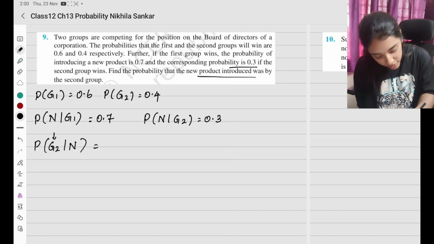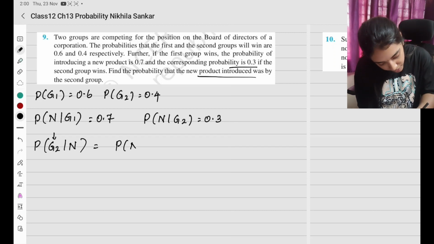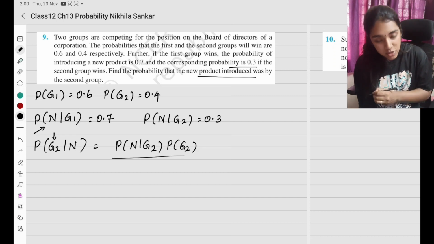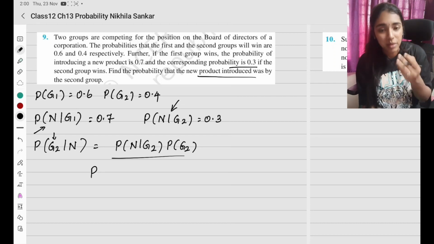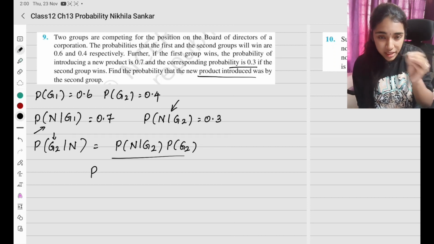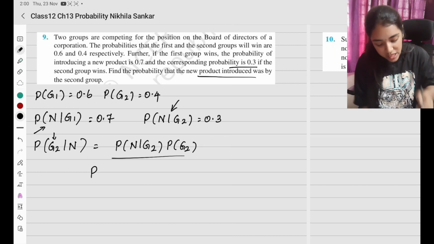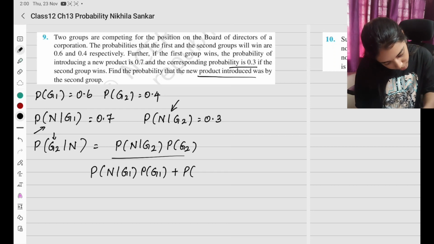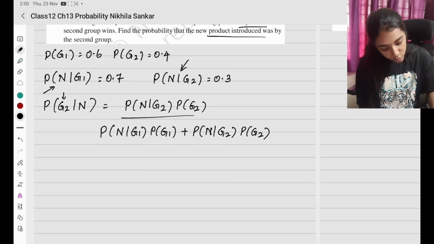So, according to the formula, the probability of G2 given N becomes probability of N given G2 times probability of G2, the whole divided by all the possibilities: N given G1, new product by group 1, or new product by group 2. Simply applying the formula is very easy. Once you understand the given question and interpret it well, the substitution becomes very easy. Probability of N given G1 times probability of G1, plus probability of N given G2 times probability of G2. Very simple questions.